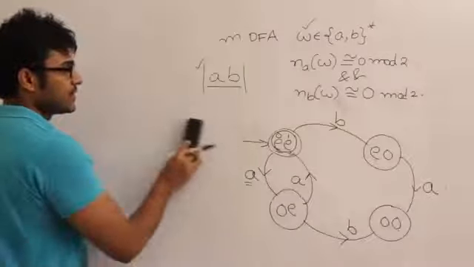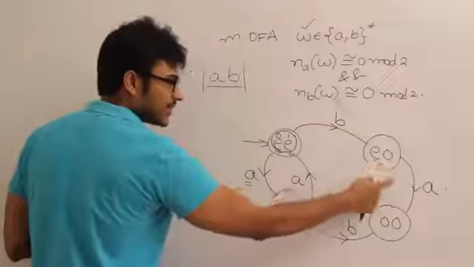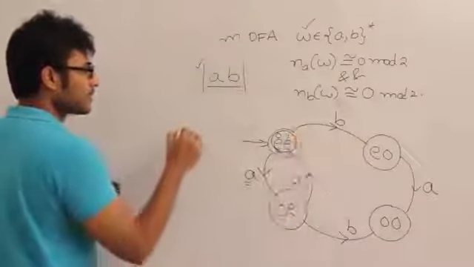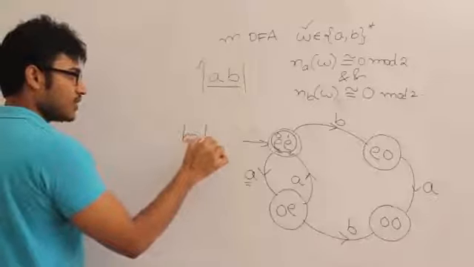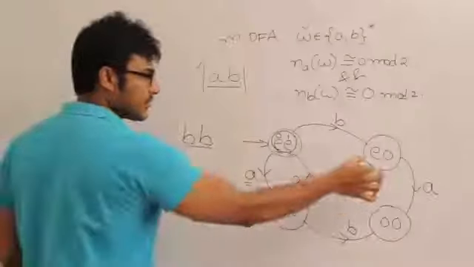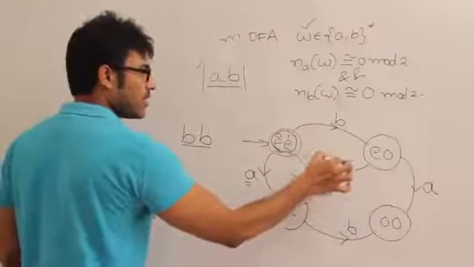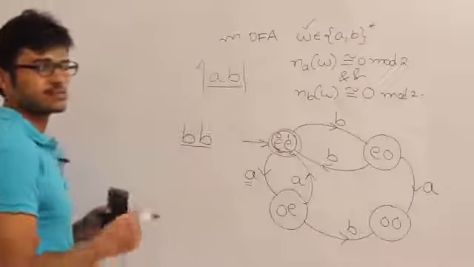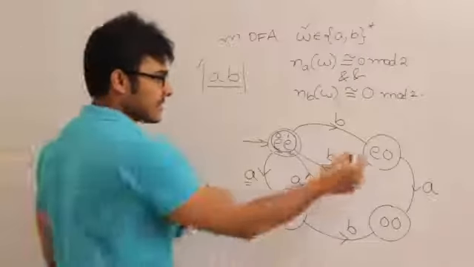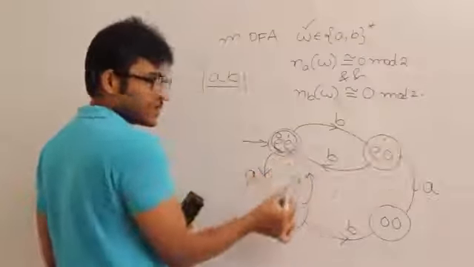Fine. Now let us see what happens for this state if it sees a B. How did you reach this state? By seeing small b. And if I see one more B, it is nothing but even number of A's and even number of B's. Therefore, on seeing B, I'll be coming to this state. Okay, fine. And now, this state is complete, this state is complete, this state is complete.